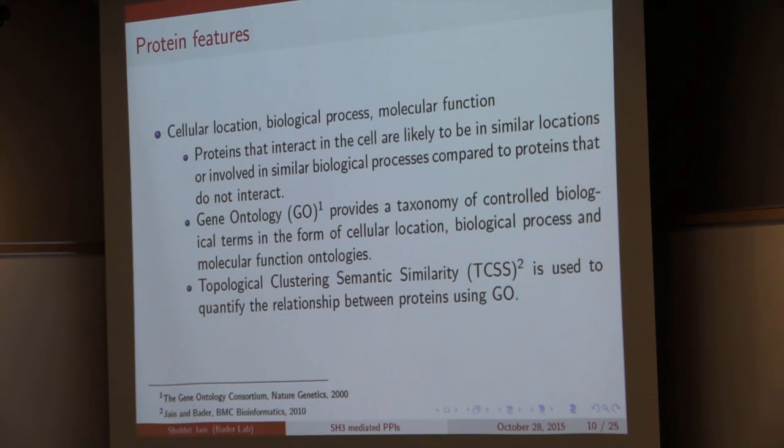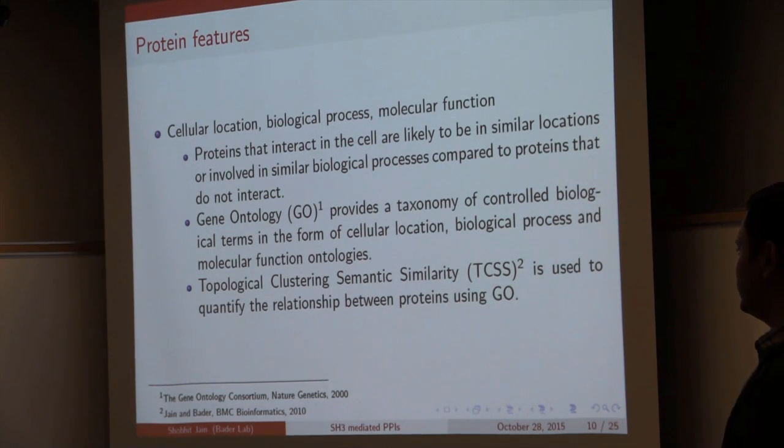Then we have a completely different set of features, which are protein features, working on the whole protein sequence. For example, cellular location, biological process, and molecular function. For a true physical interaction, the two proteins should come in close proximity to each other, or they should be part of the same biological process. Only then is the interaction more likely to take place.